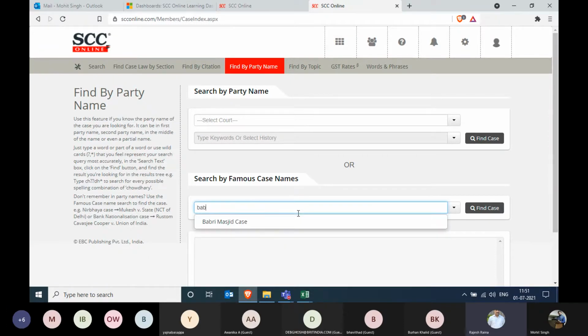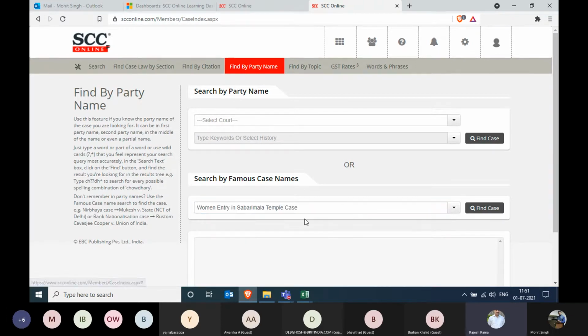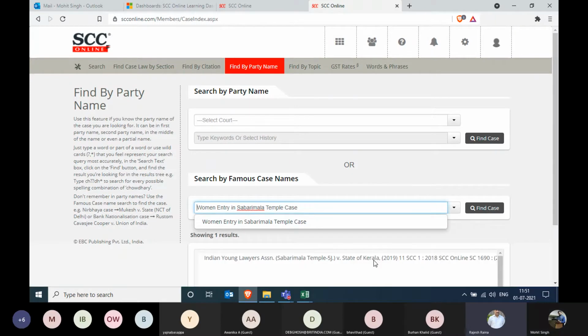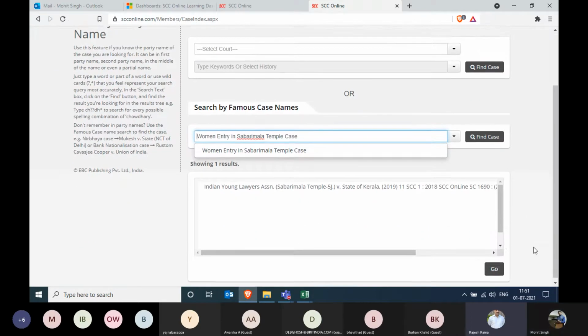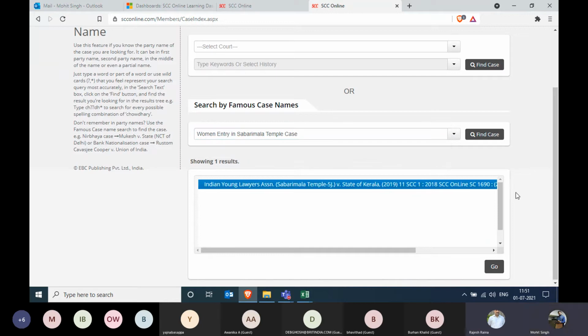For example, if you type Sabarimala, or maybe Babri Masjid, when you start typing it will give you a suggestion. Select the suggestion and click on find case, and the software will decode and give you the actual party name, that is the Indian Young Lawyers Association versus State of Kerala.